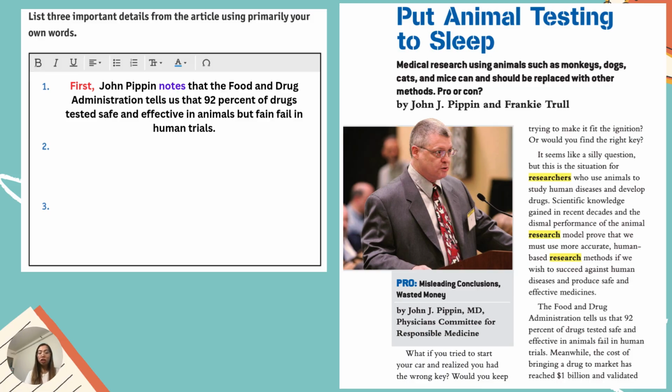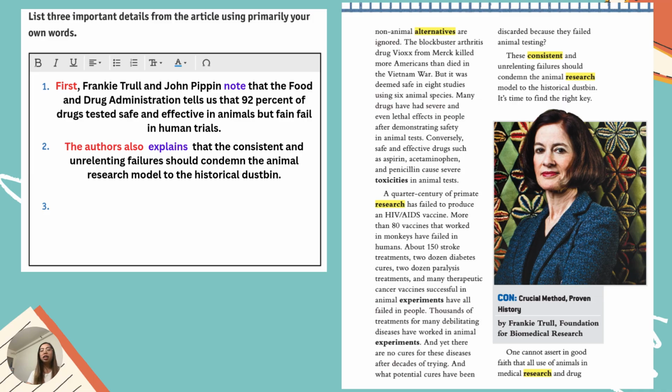How about your second detail? The second detail came from the next paragraph. It says here that